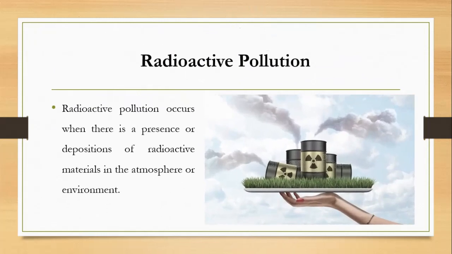Now, what is radioactive pollution? Radioactive pollution occurs when there is a presence or deposition of radioactive materials in the atmosphere or environment. So we can see that when the radioactive material is deposited in the atmosphere, and it is not deposited in a proper way, it can lead to radioactive pollution.